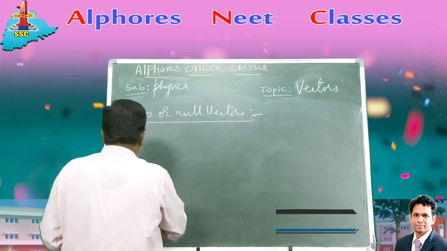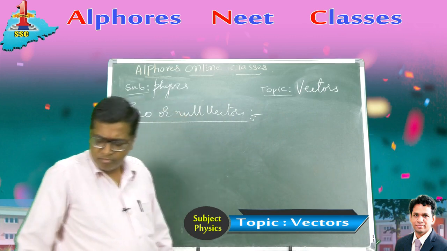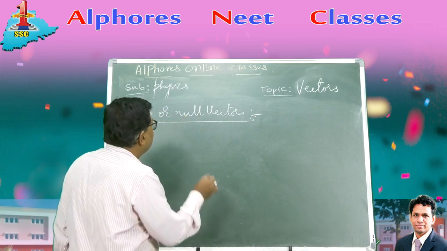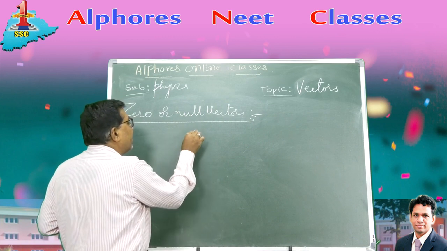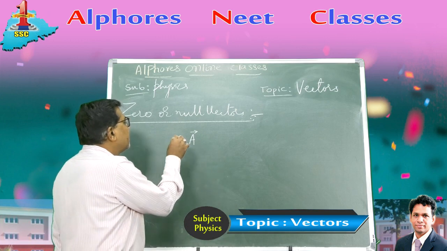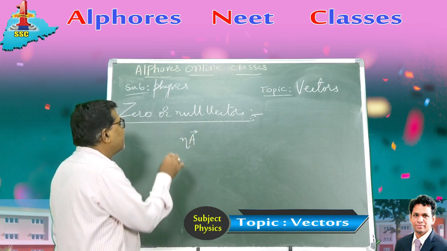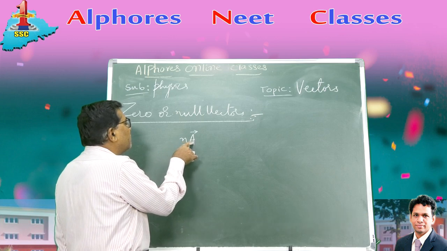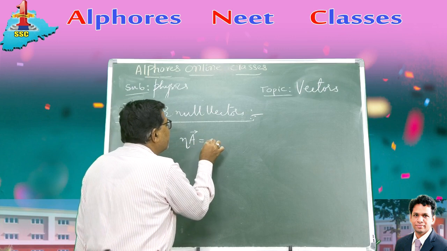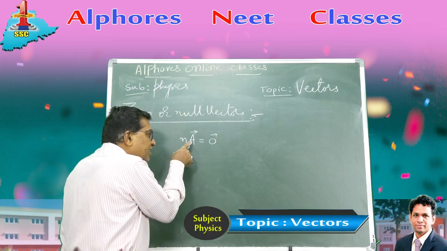Now, let us have a clear idea regarding the basic properties of a zero vector. Suppose there is a vector a bar to which a real number n is multiplied. This becomes a zero vector if either n is 0 or a is 0.